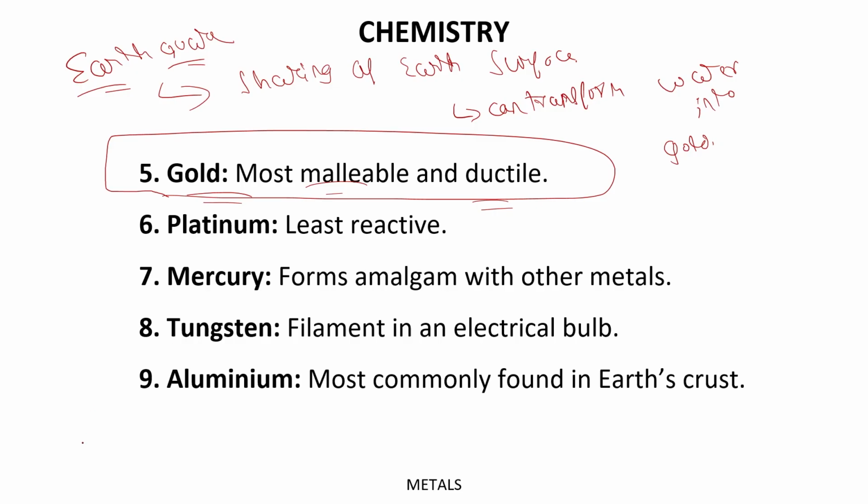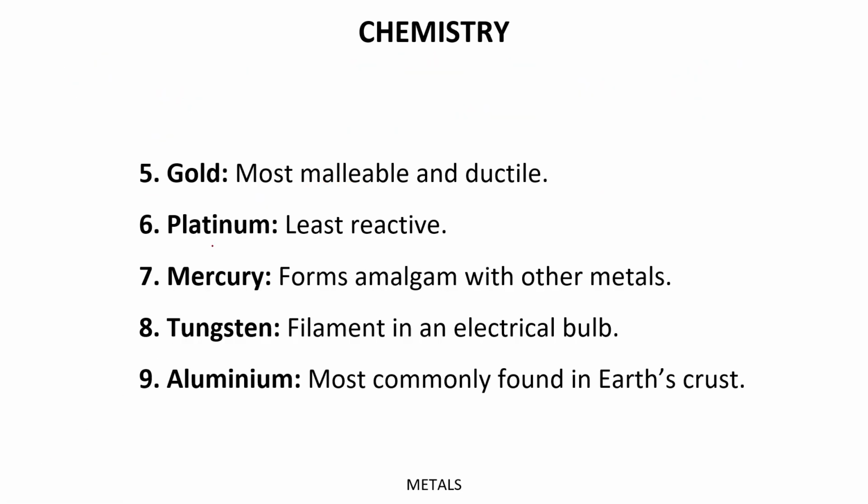All right. Thereafter, we have the platinum. Platinum is basically the least reactive metal, or you can say the inert metal.